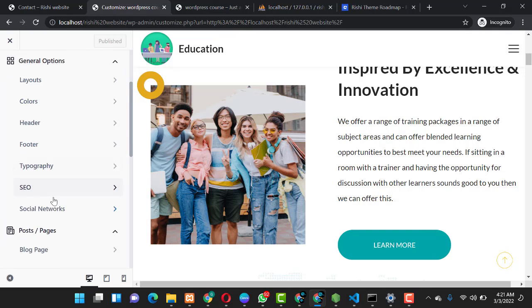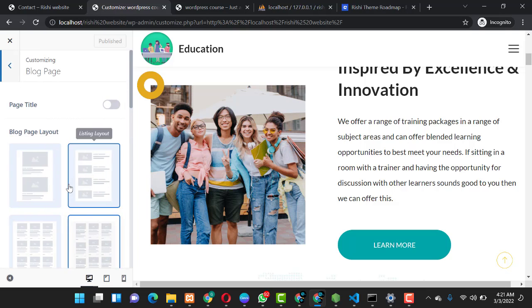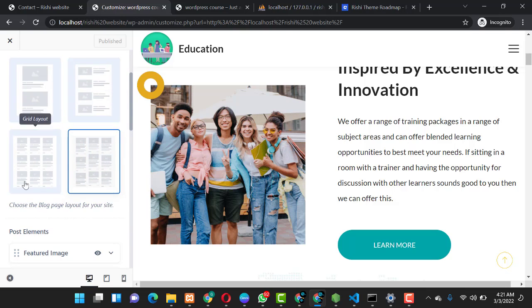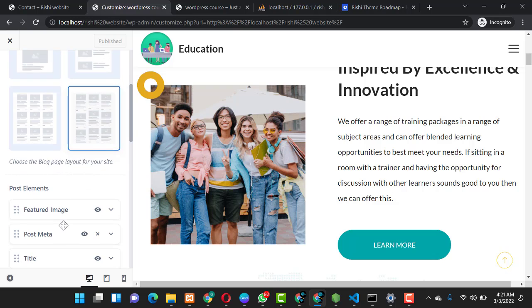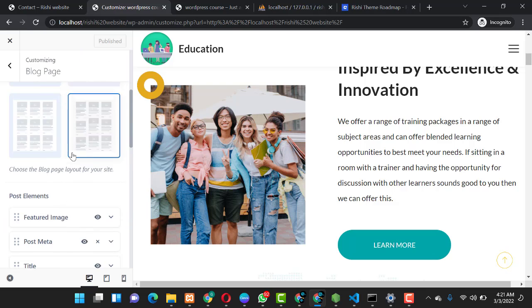So you can also go back and you check on the post. So the post page and all those stuff, you can customize how your post should look on your page. And I like this other view here, so you can choose it. Featured images, post meta, all those stuff, you can customize them over here at the post zone.